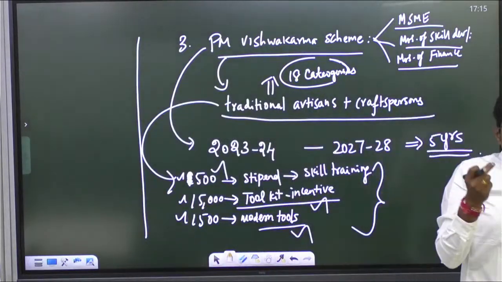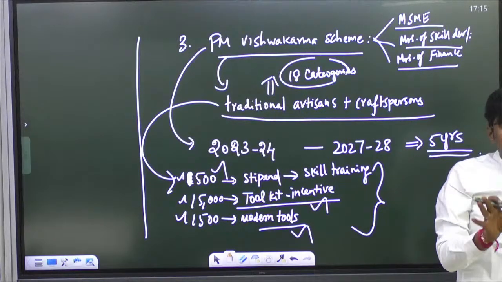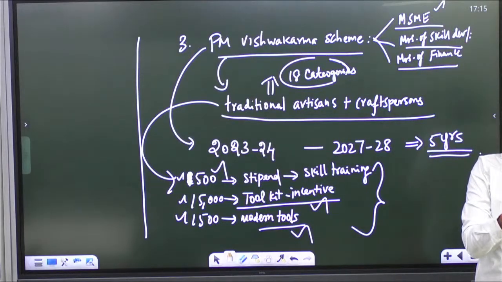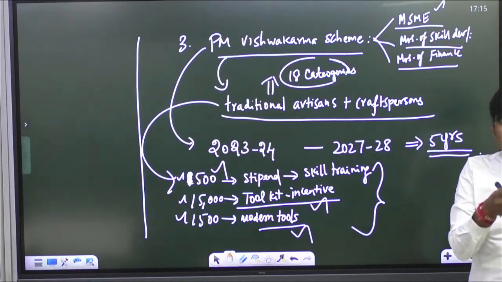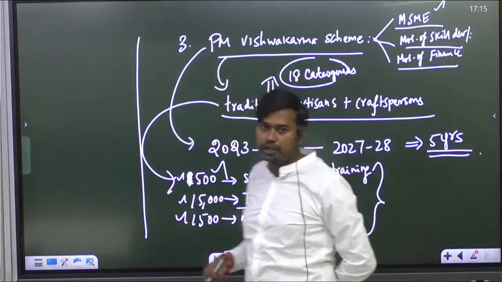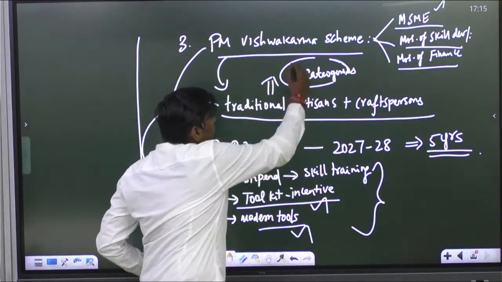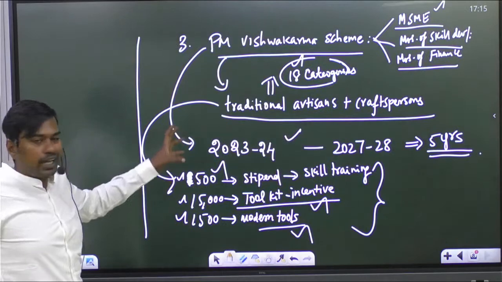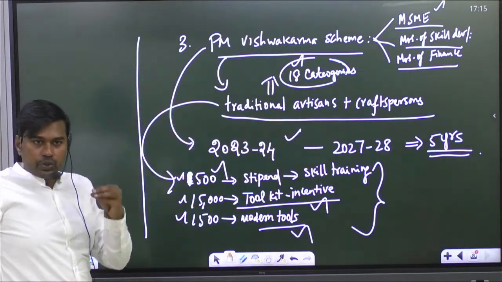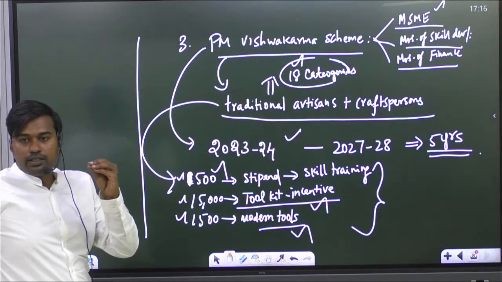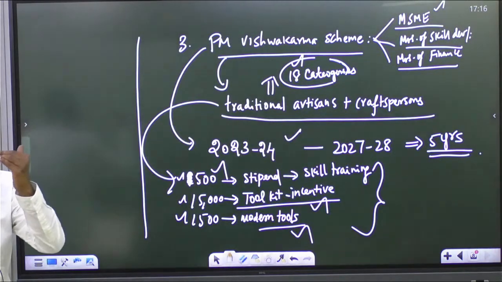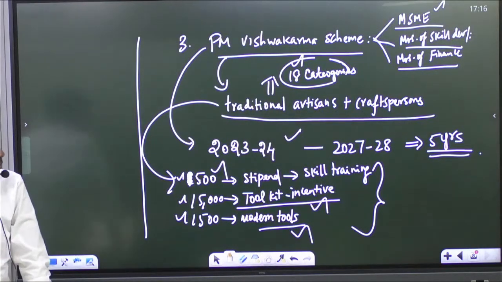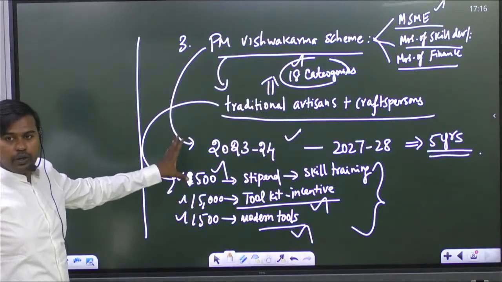In UPSC prelims, if a question comes, mostly they will not ask you such factual information. They will generally ask who the implementing ministry is. They may bring in some other ministries to confuse you, or ask the time period, or how many sectors or categories of people are there. These can be possible questions in prelims. They will not ask illogically what you should remember to clear an IAS; only the information that can be useful for administration will be asked. So these are the things we are doing in the PM Vishwakarma scheme.